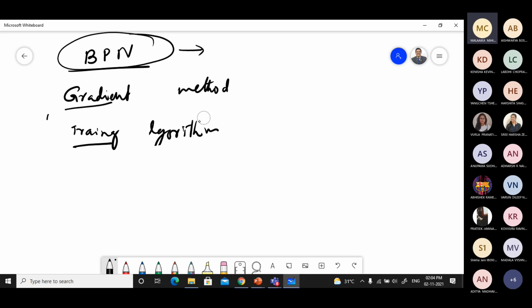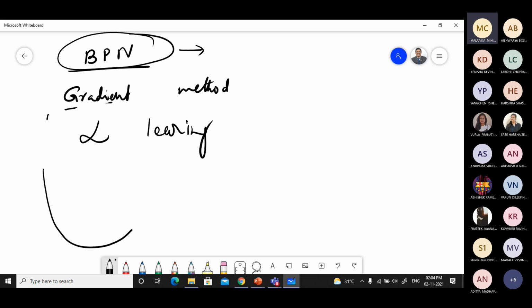Generally in this training procedure, you will be considering a learning rate, alpha. You can choose between 0 and 1, right? Whenever you choose a certain value, say if you choose a value too high, and the initial point is somewhere here, it may not get into the minimum value of error.